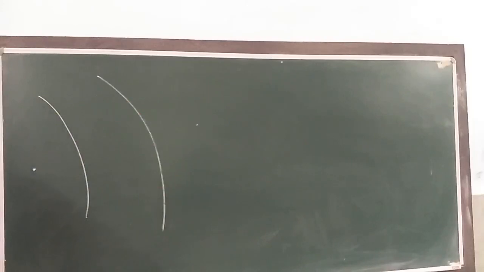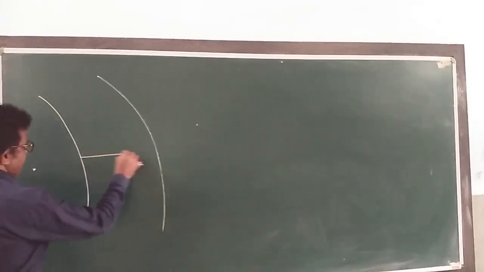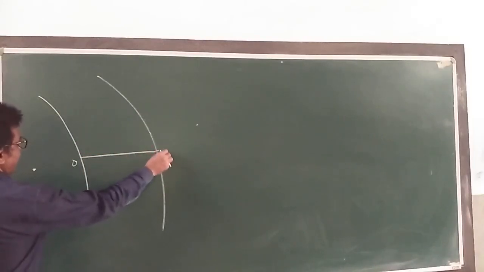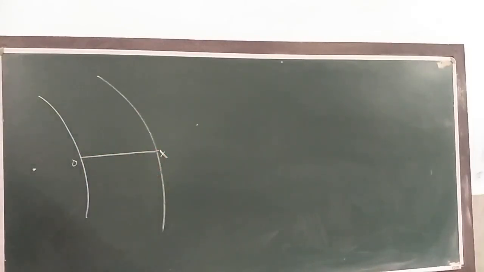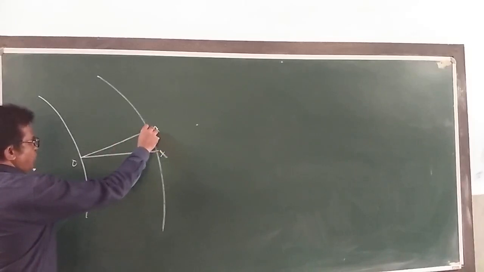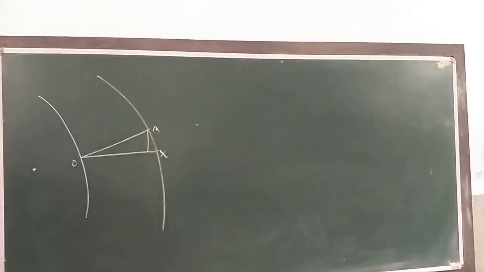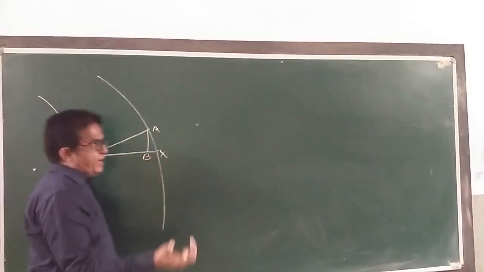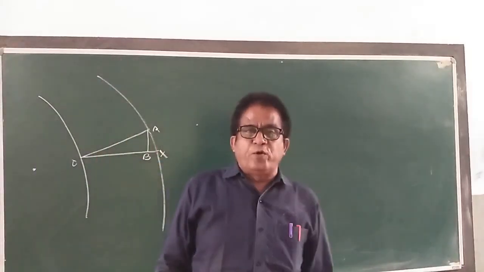Here OX is a horizontal plane. Say this is O and this is X. OA is the level of bent curved road like this. ये थोड़ा ऊपर उठा दिया गया है, ये हिस्सा ऊपर उठा दिया गया है. ओके. This outer edge is raised say along AB. बाहर के हिस्से को थोड़ा ऊपर उठा दिया गया है.